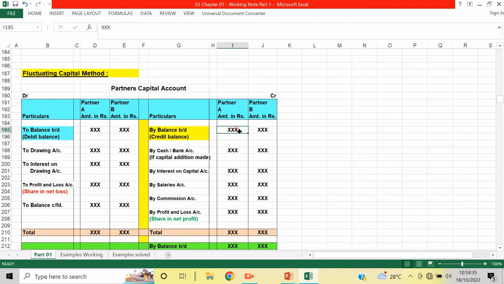A credit balance indicates surplus, a debit balance indicates deficit. There is no balance, it is a deficit. Normally this will not happen, but in very rare cases.